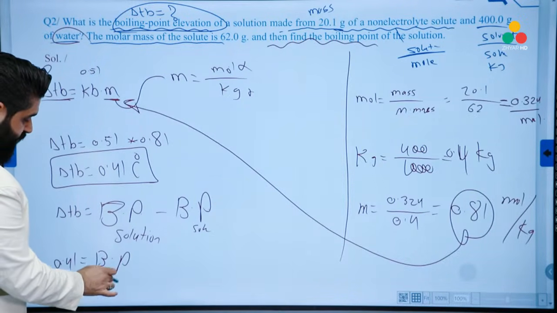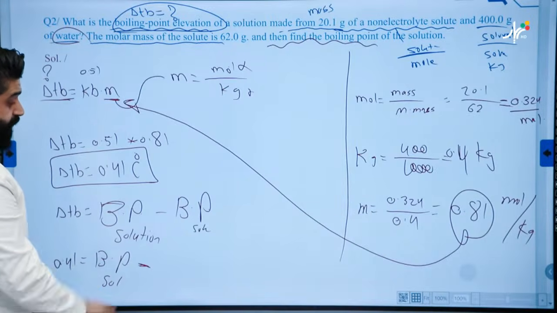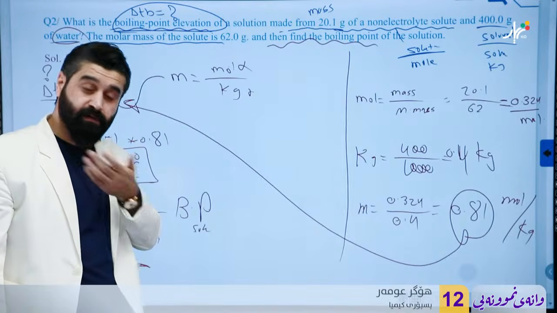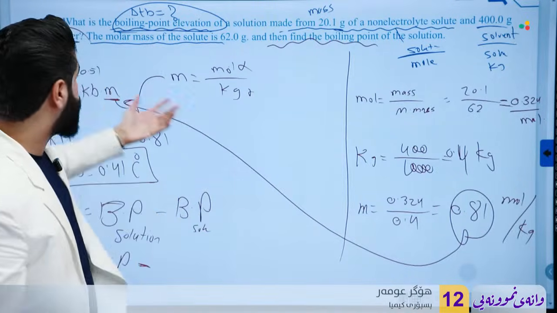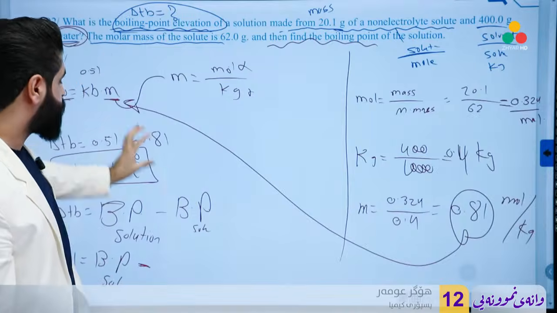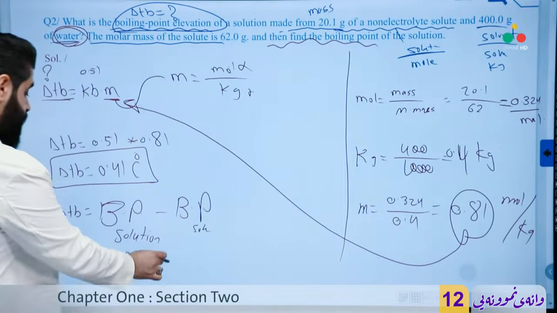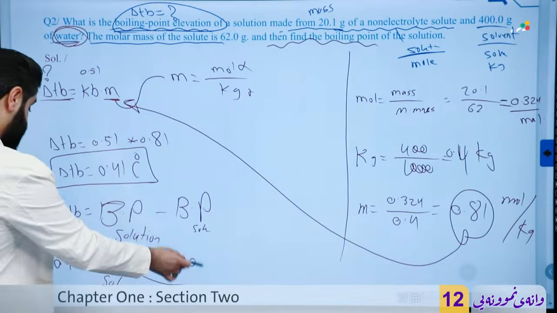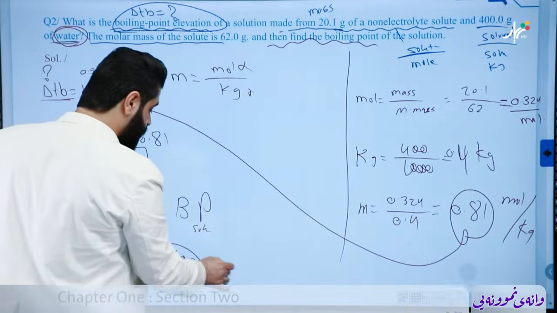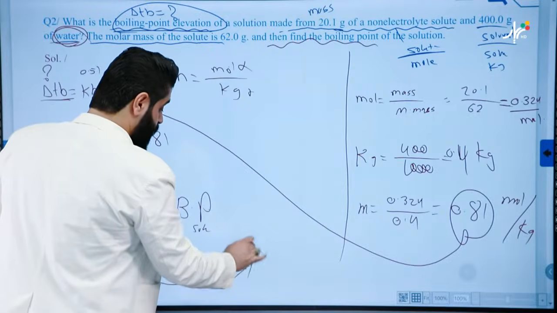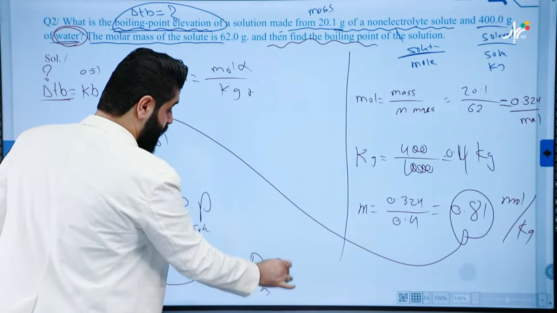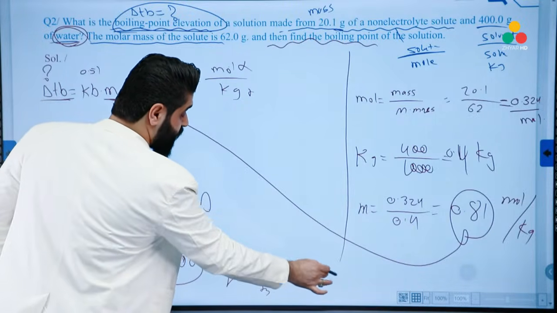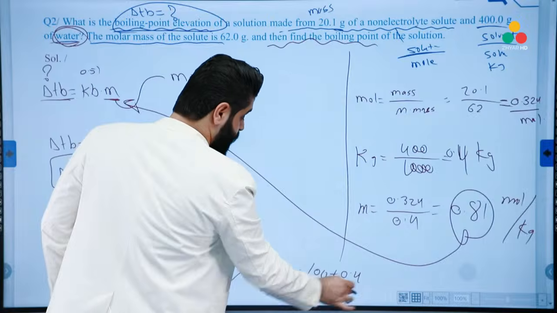BP of solution minus the boiling point of the solvent. We don't have the boiling point of the solvent. I told you, because the solvent is water, the boiling point of solvent must be 100. This is 100. And now, try to add both numbers. This is negative. Transfer it to the other side. Boiling point of solution equals 100 plus 0.41 equals